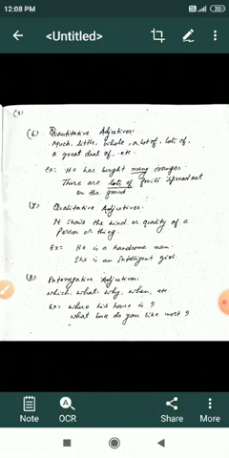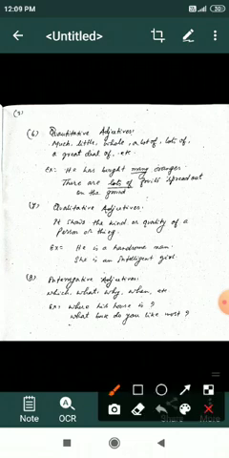Qualitative adjectives. It shows the kind or quality of a person or thing. He is a handsome man. What kind of man is he? He is a handsome man.